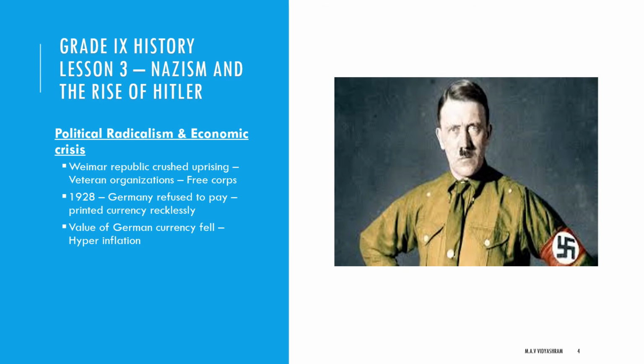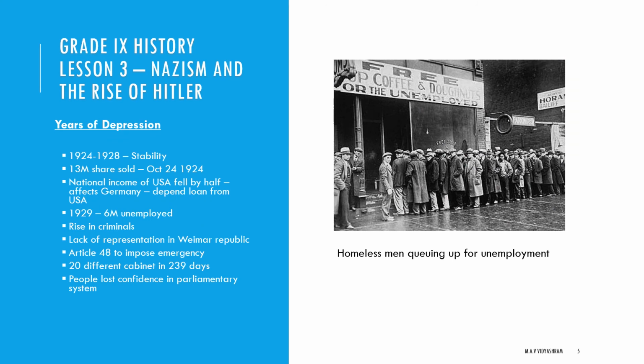Next, we have to see years of depression. The years 1924 to 1928 saw some stability. Yet German investment and industrial recovery totally depended on the short-term loans given by the USA only. But what happened in the USA?